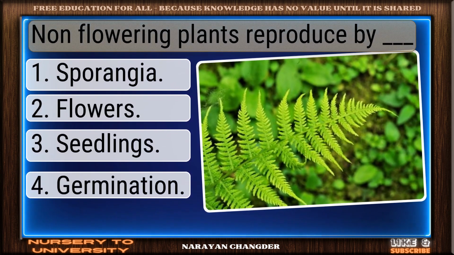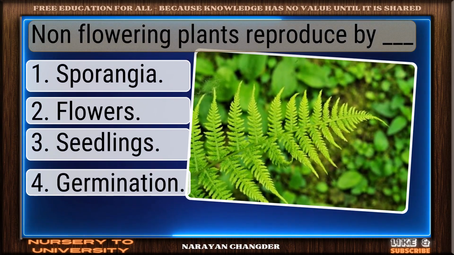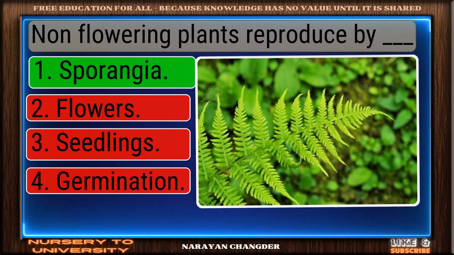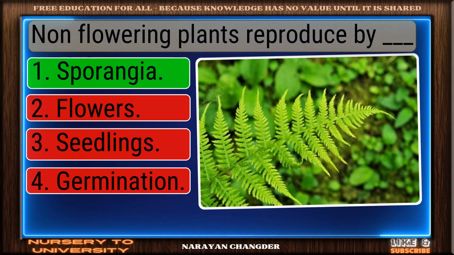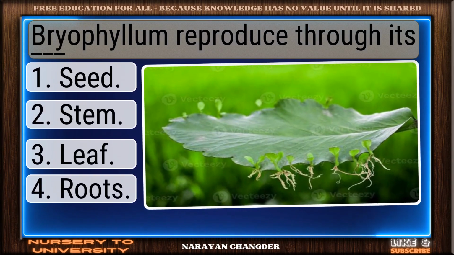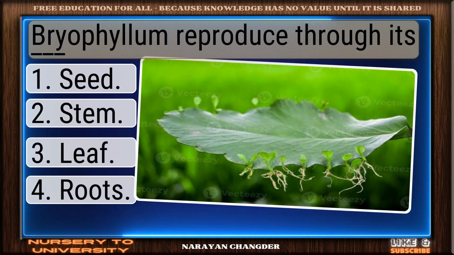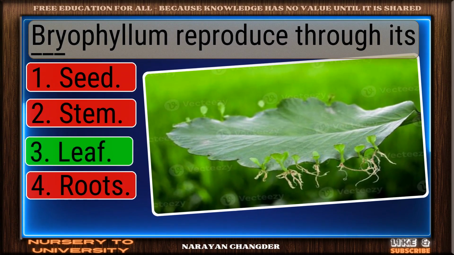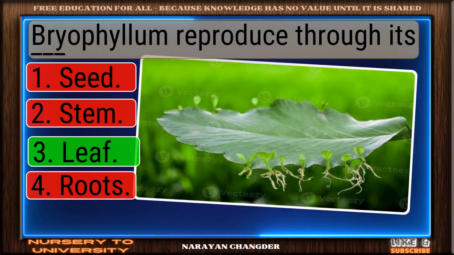Question number 87. Non-flowering plants reproduce by dash. Excellent. Sporangia is a brilliant choice. Question number 88. Bryophyllum reproduces through its dash. Nice work. You chose leaf and it is correct.